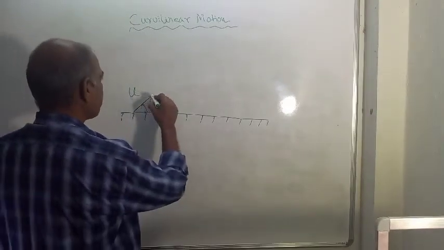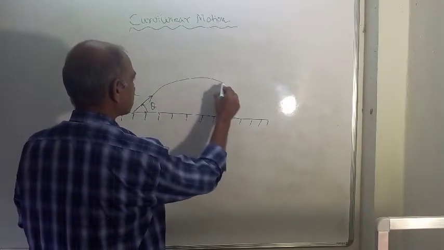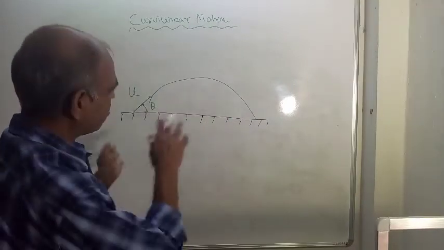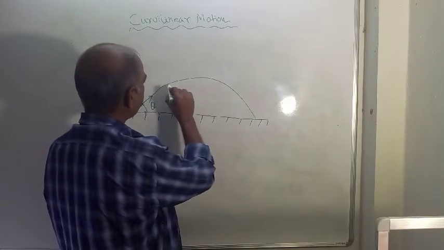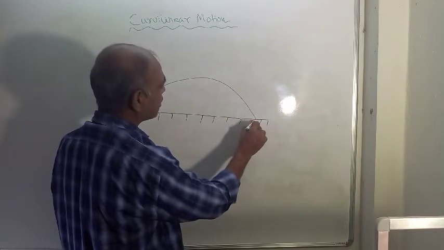So suppose I am drawing the path, somewhat like this. The particle follows this path and ultimately reaches the ground and touches this point.